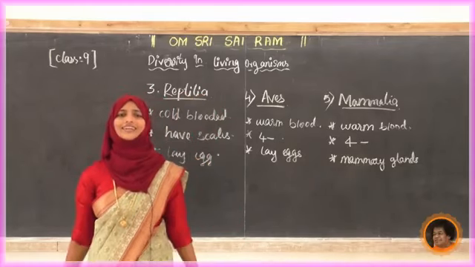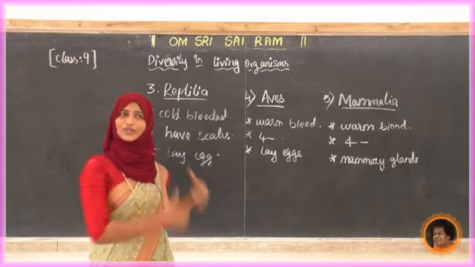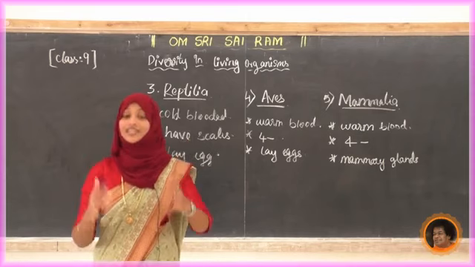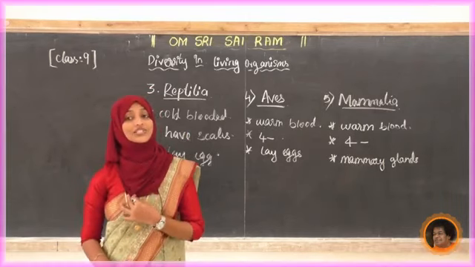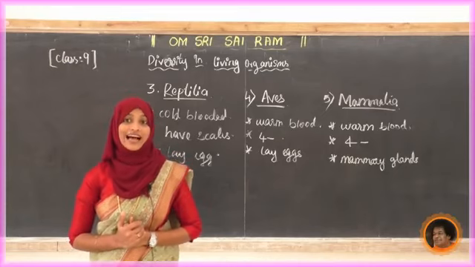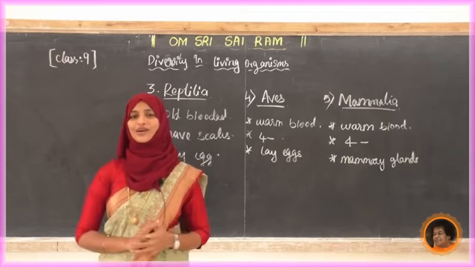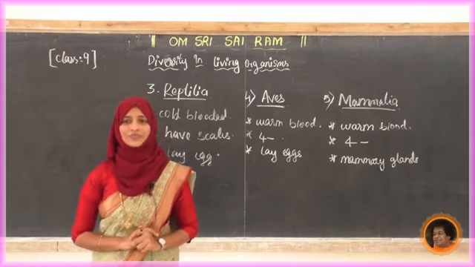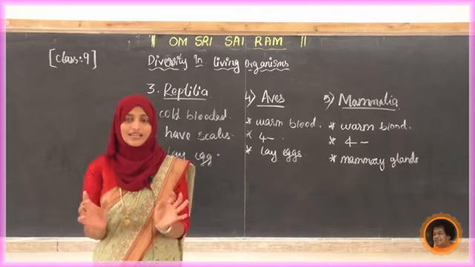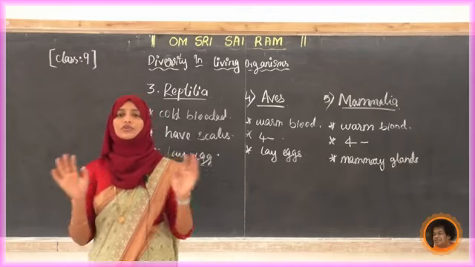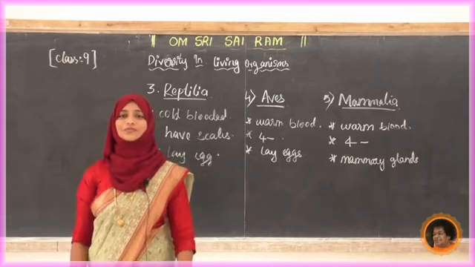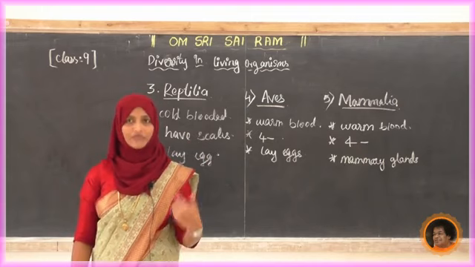Just imagine the skin type. In all subgroups, we come to know that each has a unique skin type. What about in mammals? Whether we have any speciality in our skin? Yes, we have small hairs in our skin. Have you seen that one? It is not only in us. In all mammals, if you see a cat, cow or anything, you can see the small hairs in their body. Even we have that one.